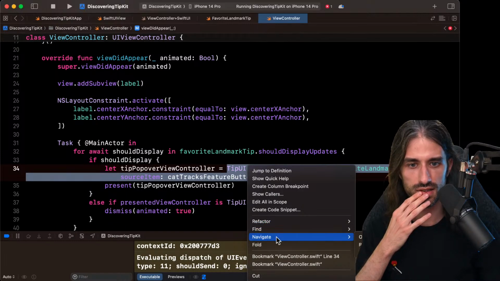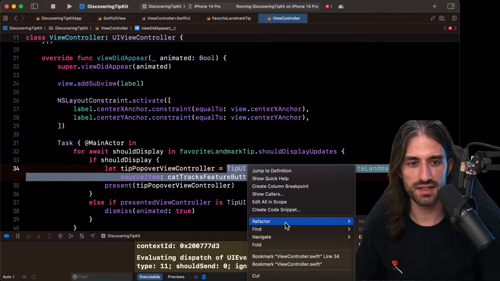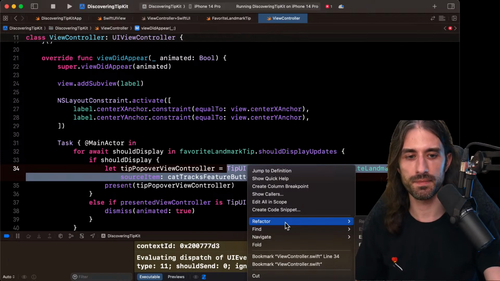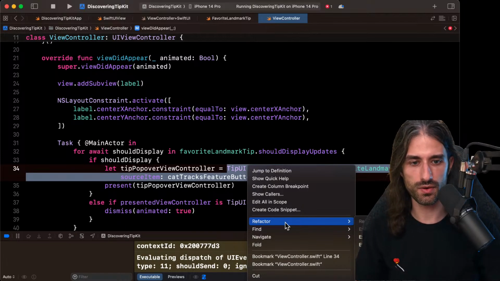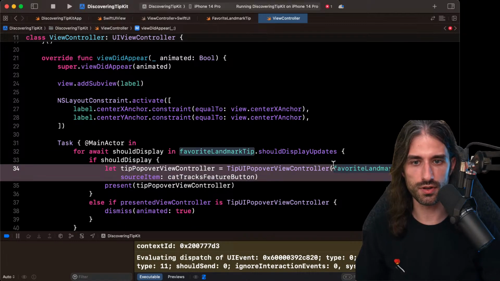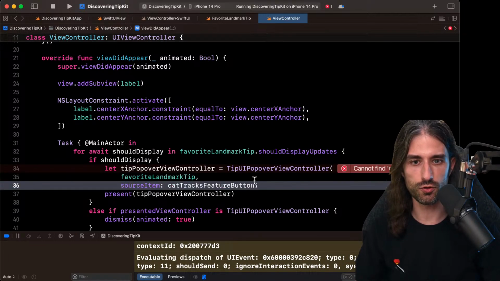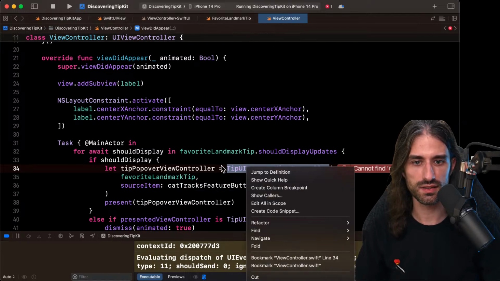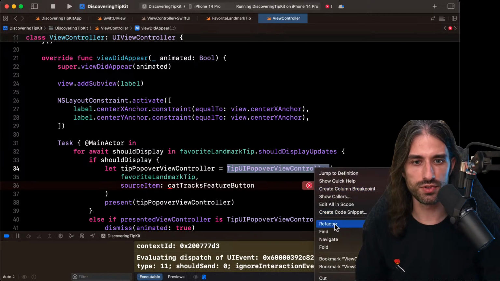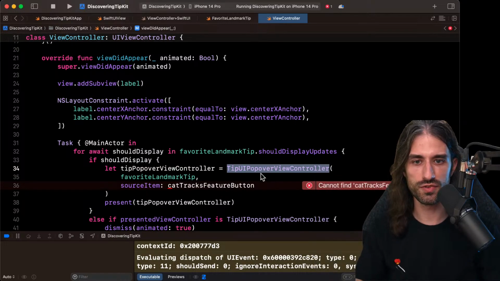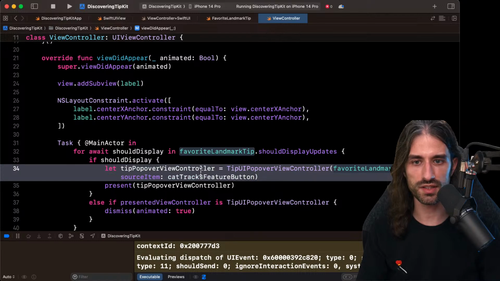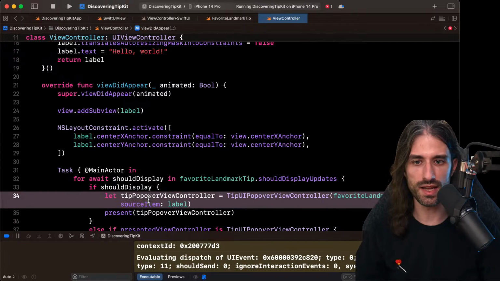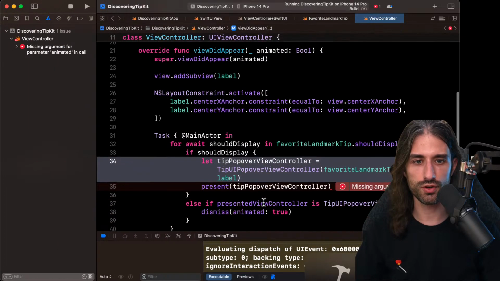Oh, that sucks. But there was a feature they had added where you could generate, basically it would put the arguments each on their own line, and I can't find it anymore, but they had moved it. They had put it in a refactor first and then moved it, but maybe it's also because the code doesn't build. So you know what? I'm just gonna fix the code first. So I'll put the label as the source item. Does the code build?